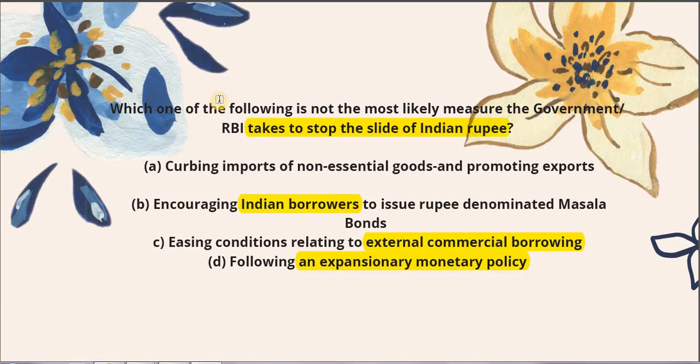The question is, which one of the following is not the most likely measure the government or the RBI takes to stop the slide of Indian rupee? We have to stop currency depreciation, so which of these is the measure that the government will not take? So if, let's say, government is opting for expansionary monetary policy, it means government is supplying money in the economy.